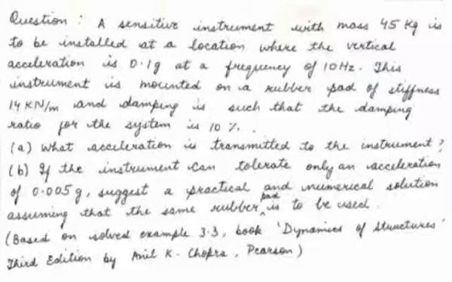There are two parts in this question. Part A says what acceleration is transmitted to the instrument. Part B says if the instrument can tolerate only an acceleration of 0.005 g, suggest a practical and numerical solution, assuming that the same rubber pad is to be used.